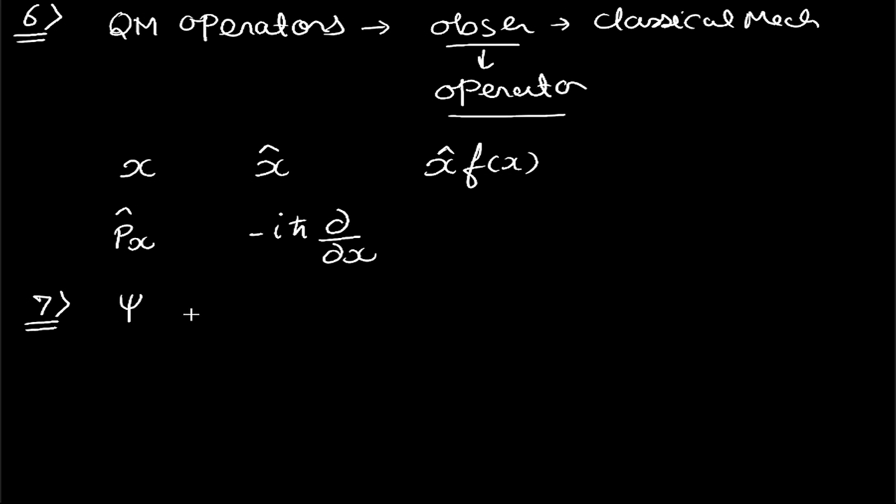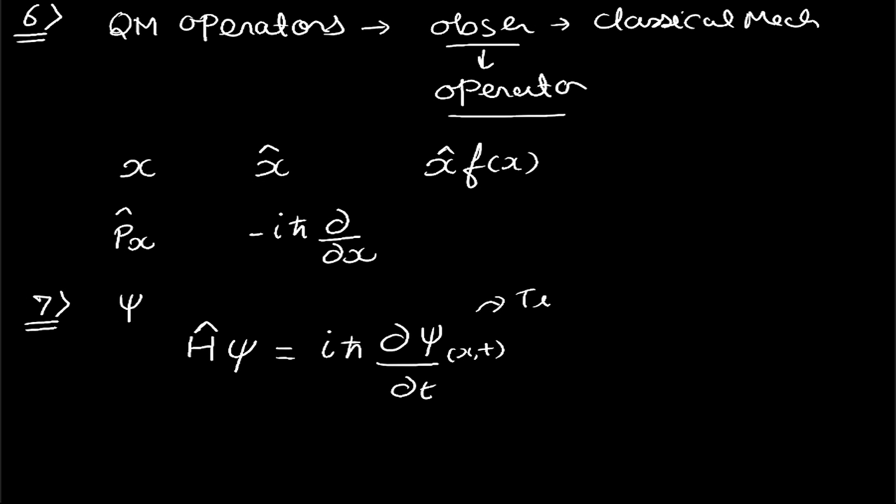That time dependent equation is given by h cap psi equal to iota h cut d psi by dt, with psi as a function of x and t. So this expression is the time dependent Schrodinger wave equation.